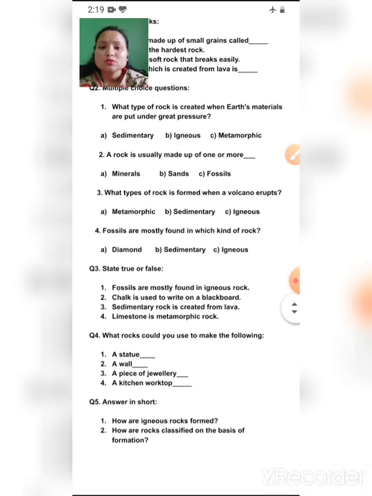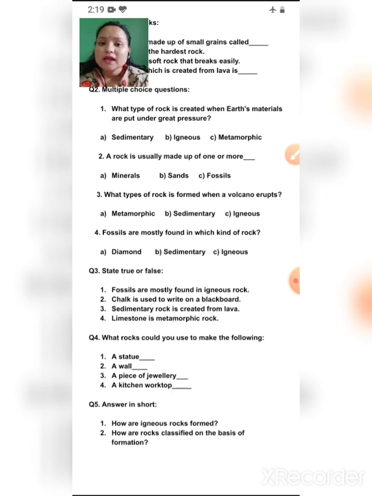So children, this worksheet you have to fill online. How? When you see the video, below that video you can see there is a link. There is a link related to this video, and you will get the worksheet. There is a blue link. You have to click that link. After clicking that link, you have to write your name and your roll number. Then your worksheet will open. After that you have to fill in the questions there only. After completing the whole worksheet, there will be a submit button. Just go there, submit it, and your worksheet will be submitted.